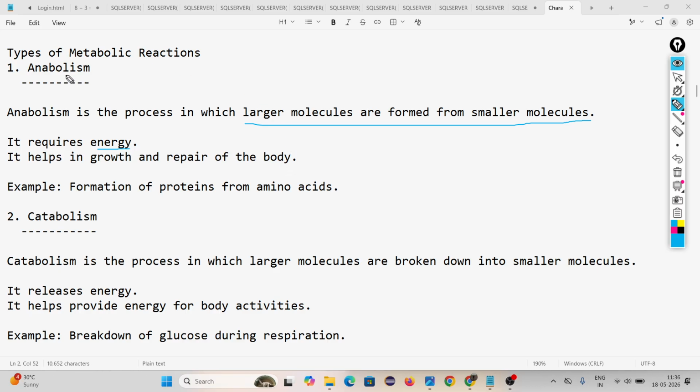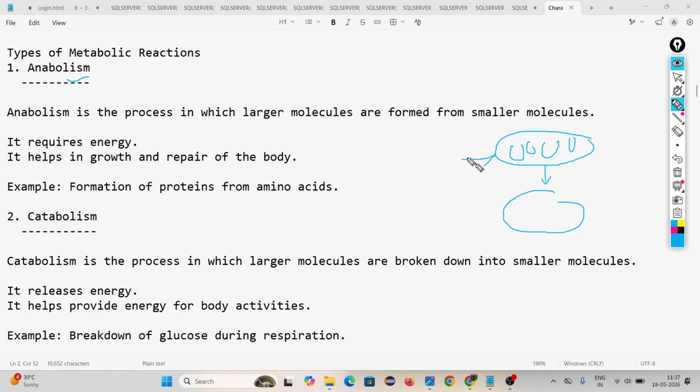Then why does this anabolism process occur in our body? To help in growth and repair of the body. Only remember, from smaller molecules, bigger molecules are formed, that is called anabolism, and it requires energy. One example is the formation of a protein from amino acids, which we will discuss later.